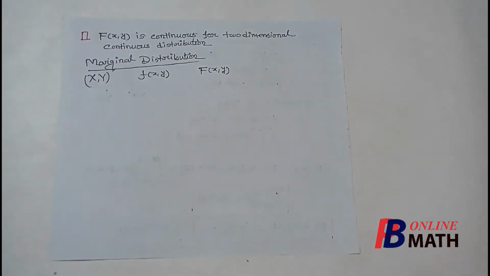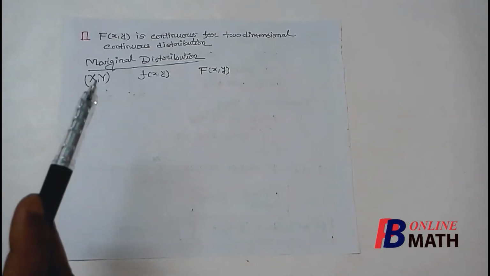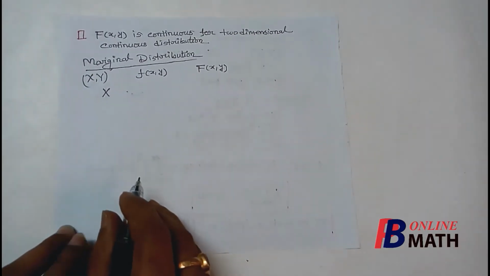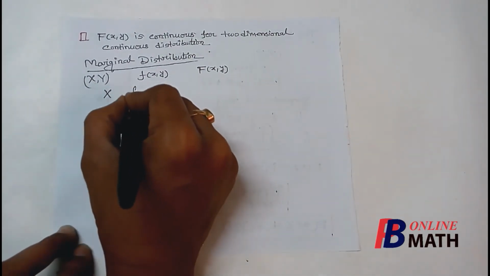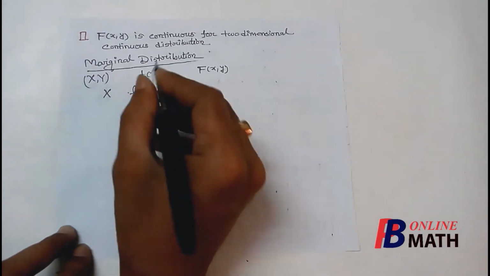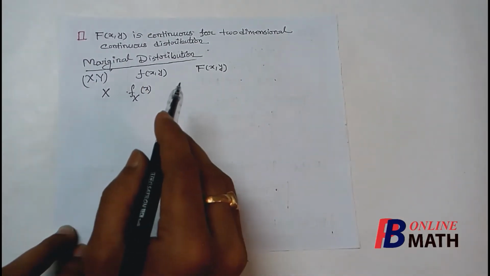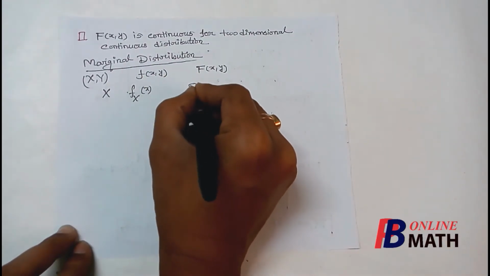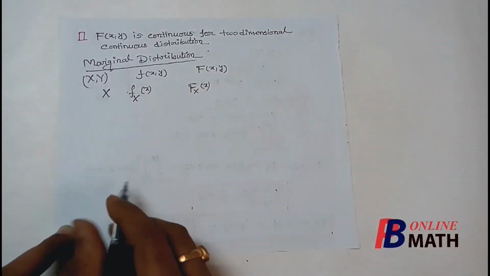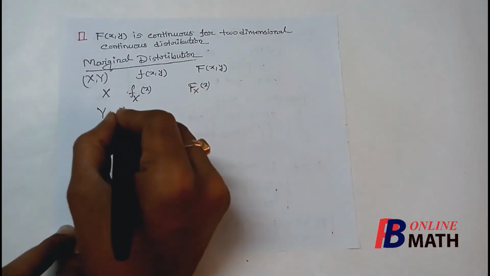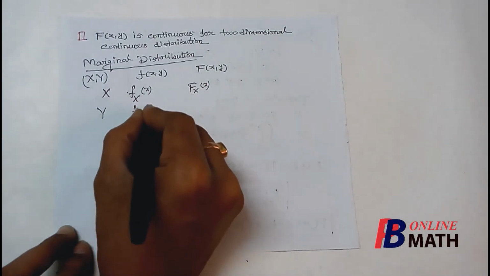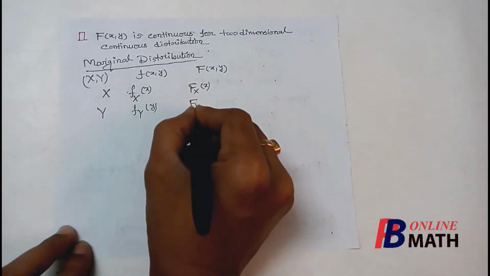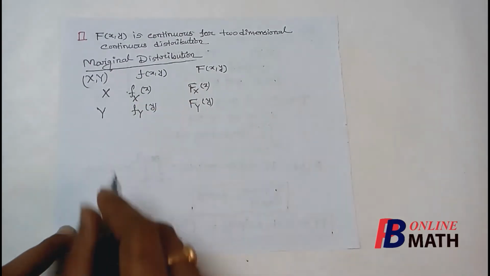So first suppose we find the marginal distribution of the random variable x. That means for the random variable x, we have to find the corresponding PDF, which will be denoted by fX(x), and also we shall find the corresponding distribution function, which will be denoted by capital FX(x). Similarly, for the random variable y, we shall find the corresponding PDF, which will be called fY(y), and the corresponding distribution function, which will be called capital FY(y).